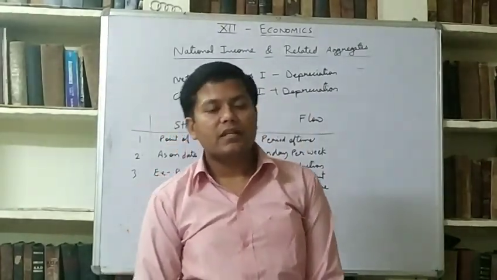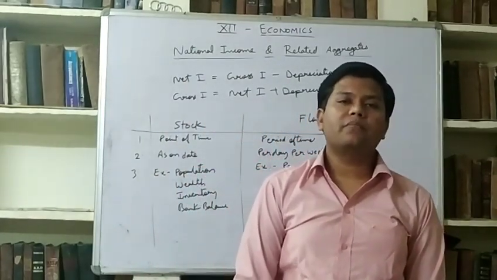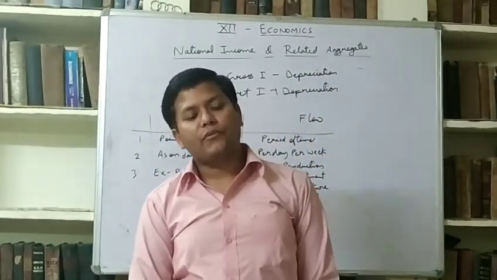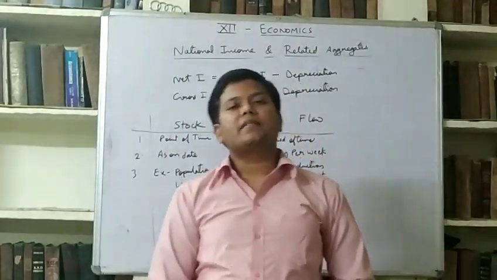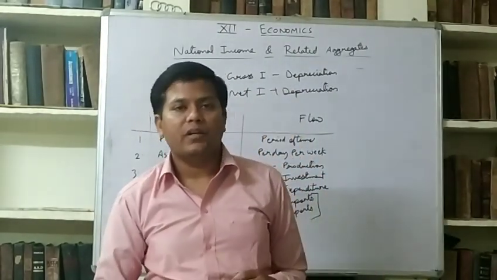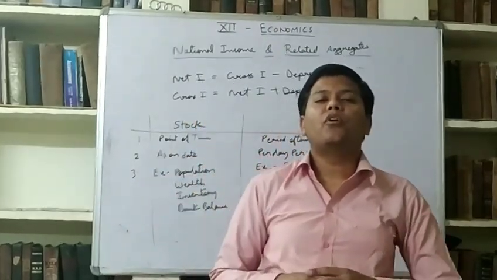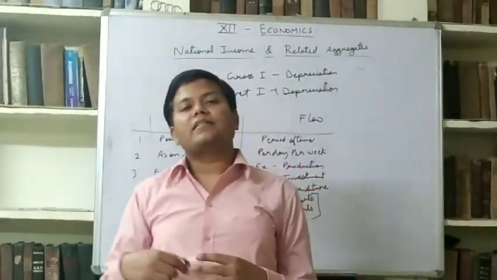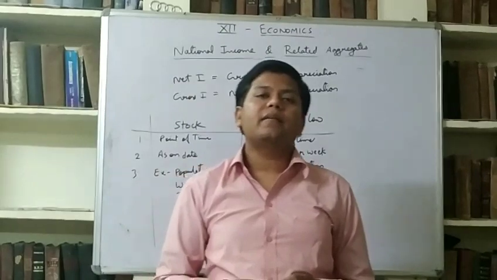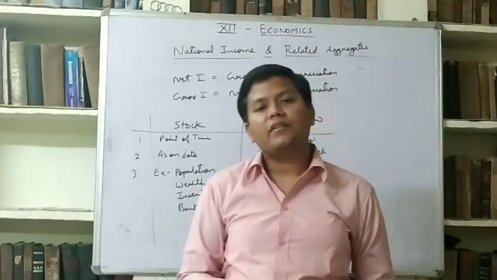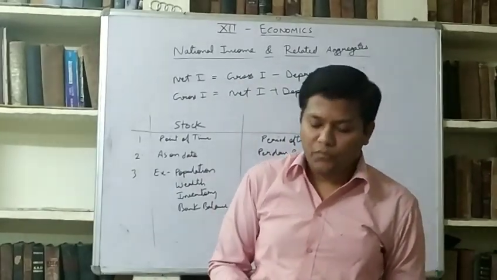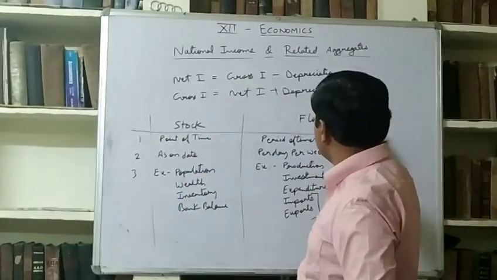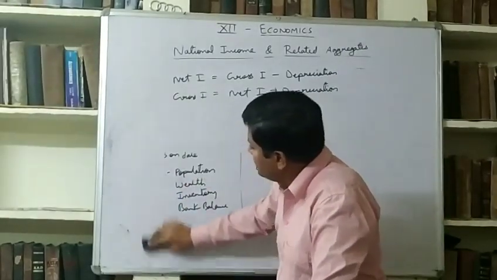Now the next point is circular flow of income, which we studied yesterday also. I told you triple identity concept, that is also known as circular flow of income. In an economy, whatever production is done, it gets converted into income, and income gets converted into expenditure, and due to expenditure again it gives rise to production. This is known as circular flow of income.